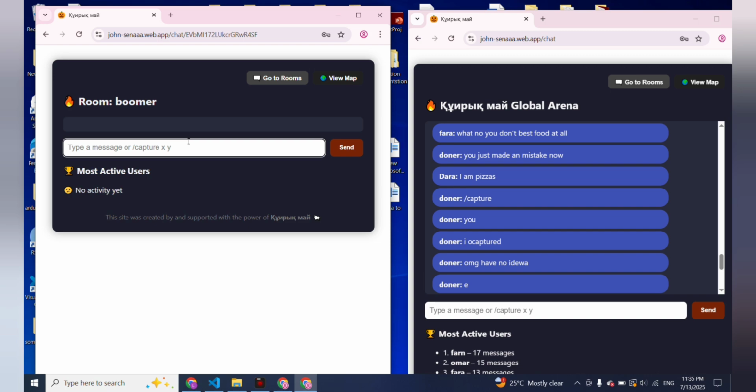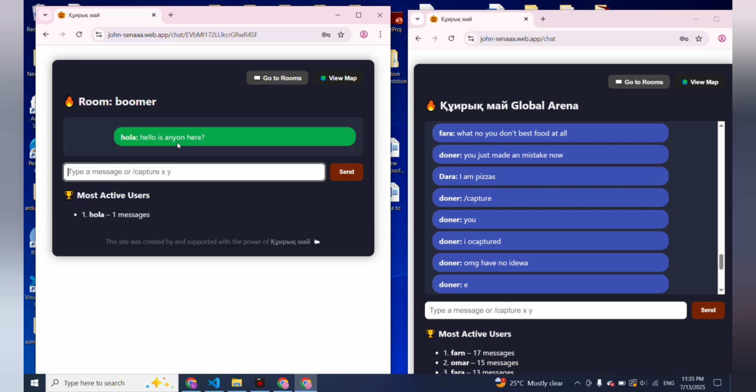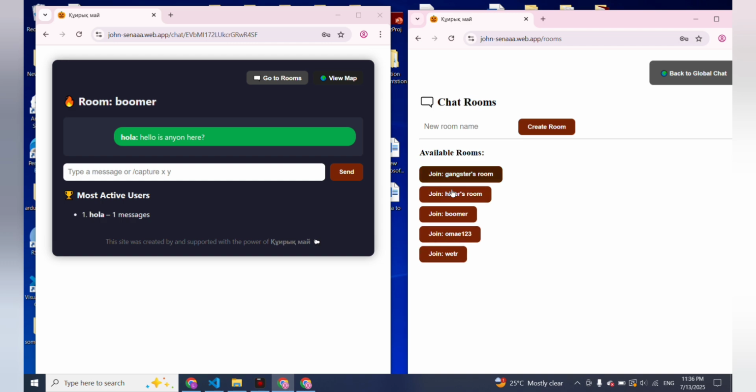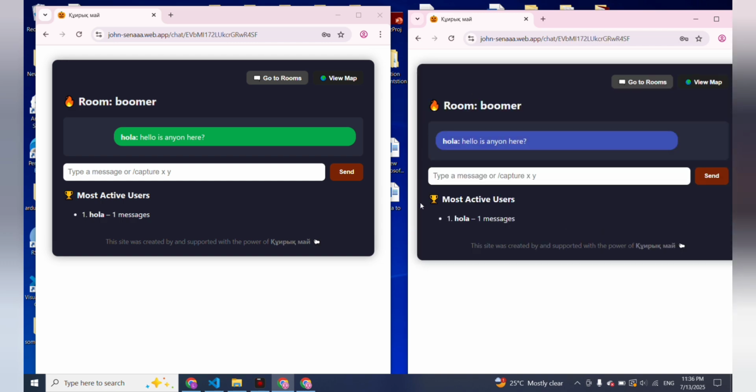Let's write something. There's no activity yet, since it's a newly created room and there's no data at all. Then the second member joins this room. Go to rooms, the boomer room is already created. Open it. Here is the message of the first member, and we'll answer it here.